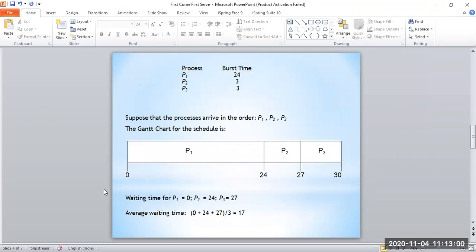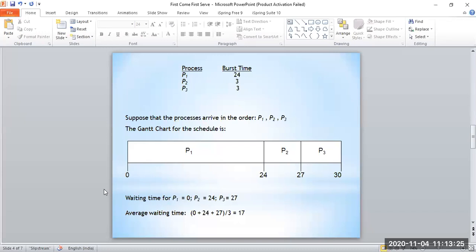Right. Let's consider one example and try to understand this concept more clearly. Suppose we have three processes, P1, P2, P3, whose burst times are 24 seconds, 3 seconds, and 3 seconds. These are just imaginary numbers.